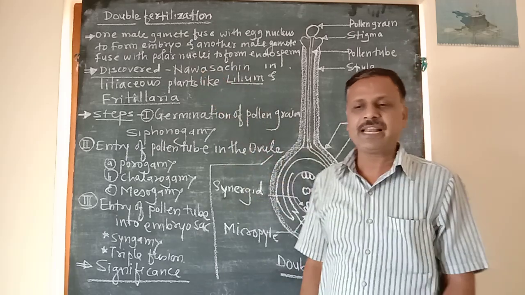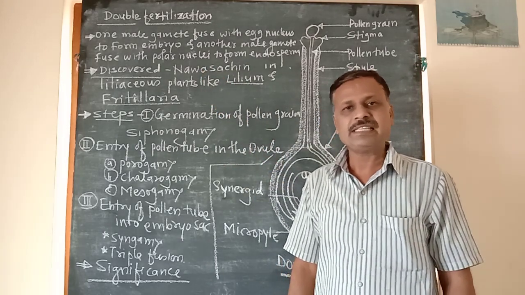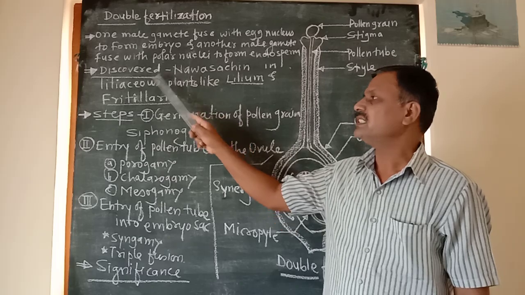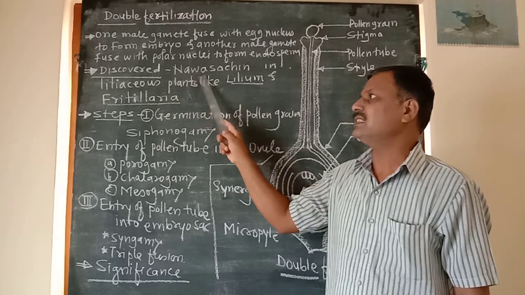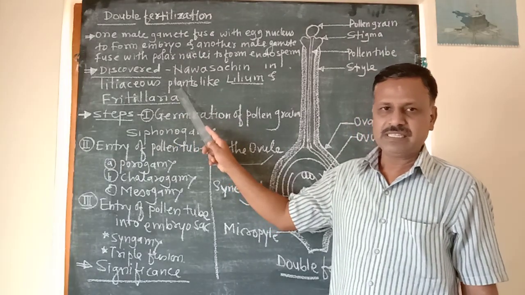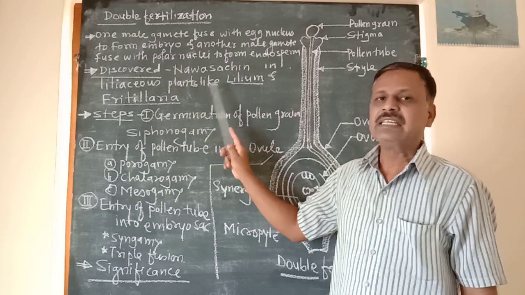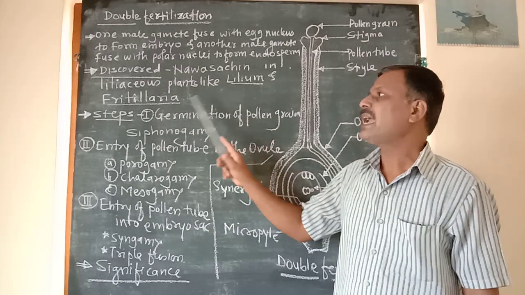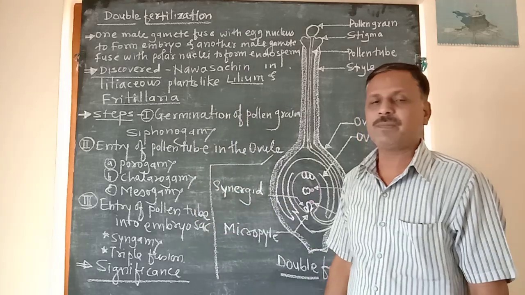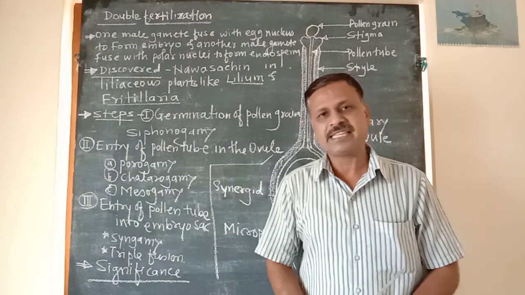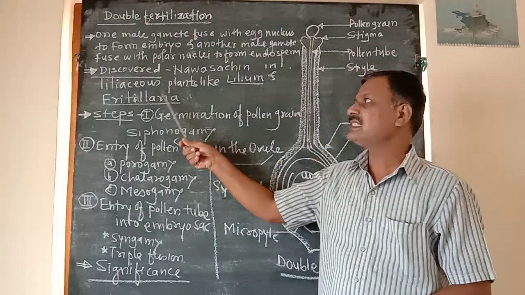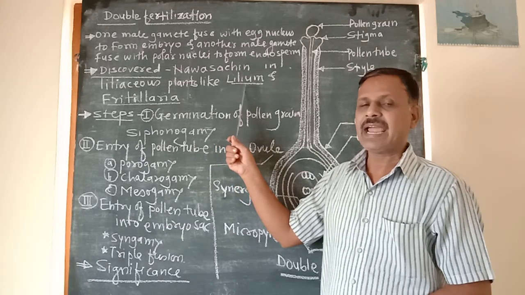The process of double fertilization was discovered by a scientist, Nawaschin, in liliaceous plants like Lilium and Fritillaria.